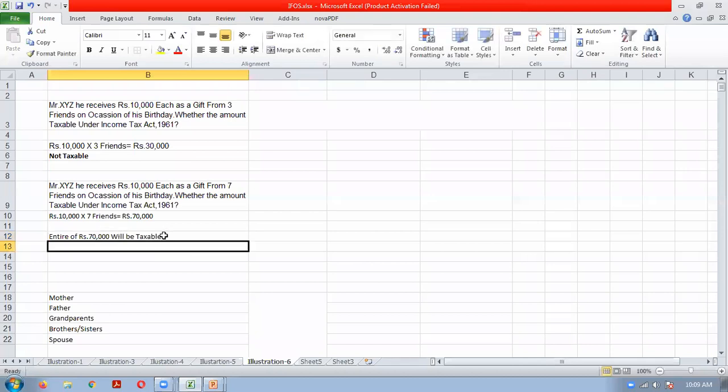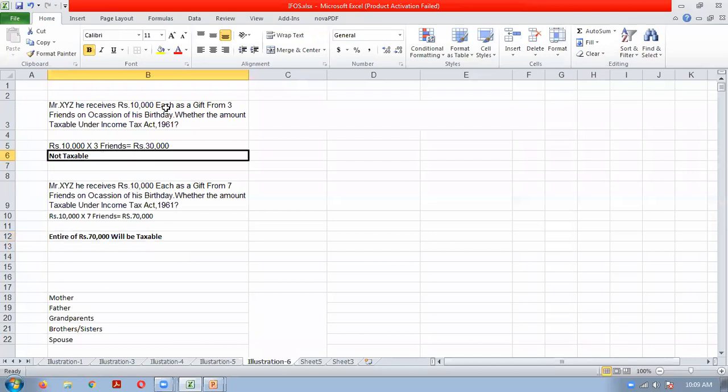Very important thing you have to understand. You cannot say that 50,000 is exempt, so only 20,000 will be taxable. It is not like that. If it is exceeding 50,000, the entire amount will be taxable. Okay, this is a very important thing you have to understand.